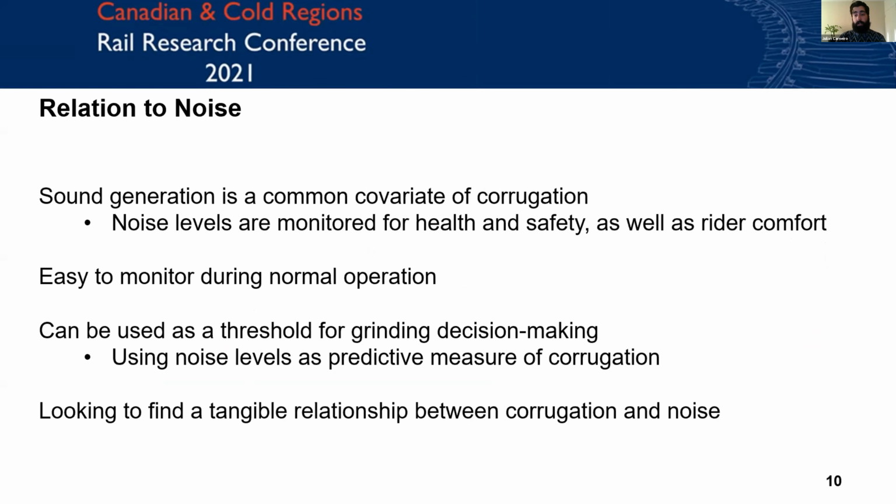It's difficult to look at corrugation in a vacuum. We felt that we needed more information for our decision making. Sound and noise is a common issue due to the impact to health and safety from prolonged exposure to noise for people in the immediate area, not just riders, as well as rider comfort, obviously. That made it a very good covariate to look at. It's easy to measure passively, either on board or wayside, with minimal use or impact.